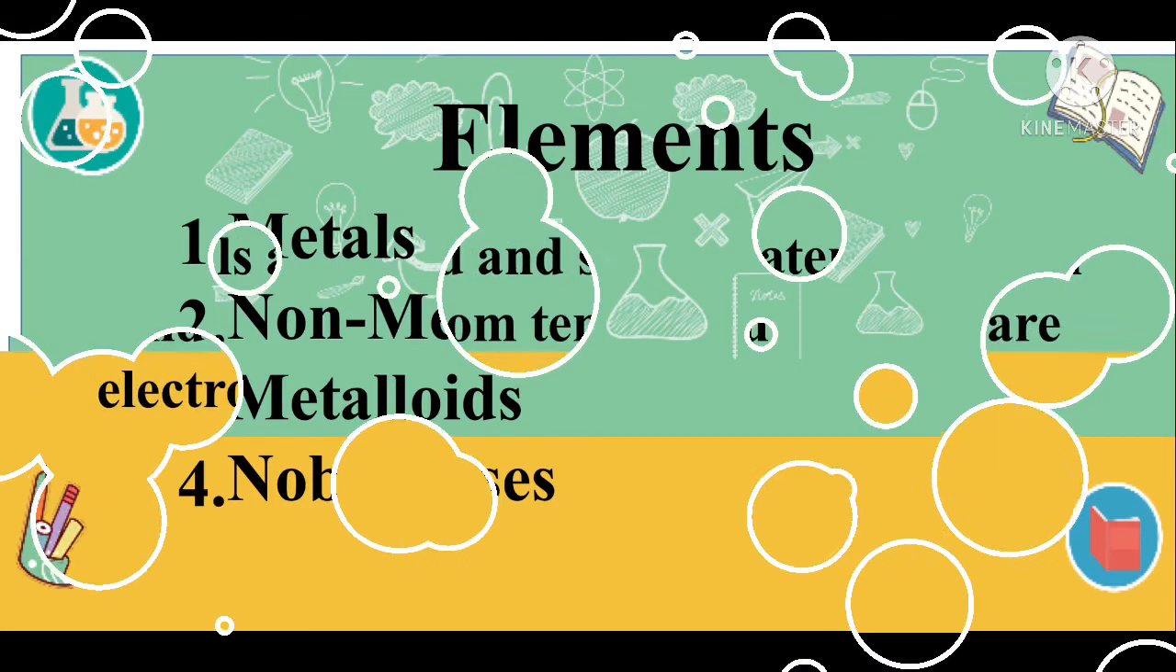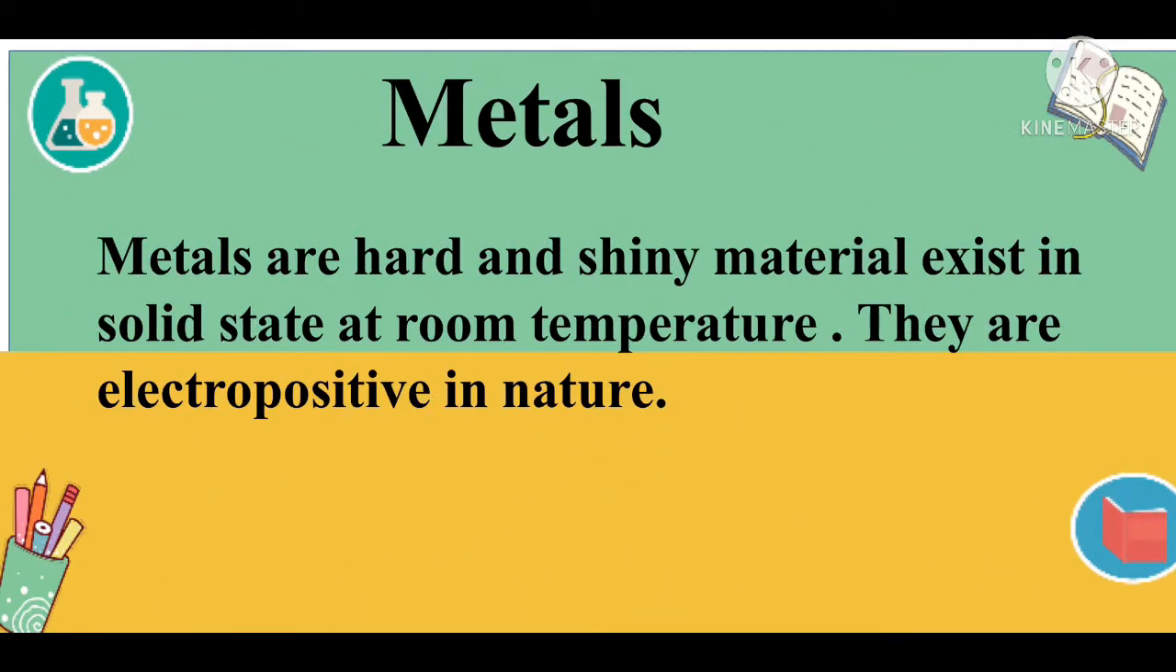So, what are metals? Metals are hard and shiny materials which exist in the solid state at room temperature. They are also electropositive in nature. Here is the word electropositive. It means the tendency of an atom to lose an electron and form a cation. So, metals always form cations.